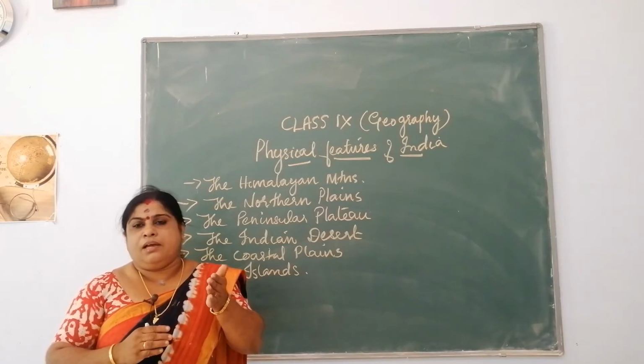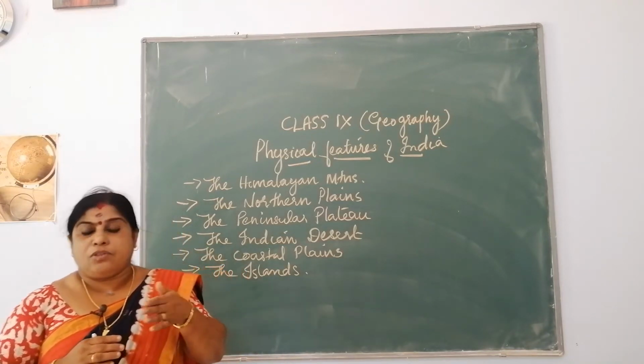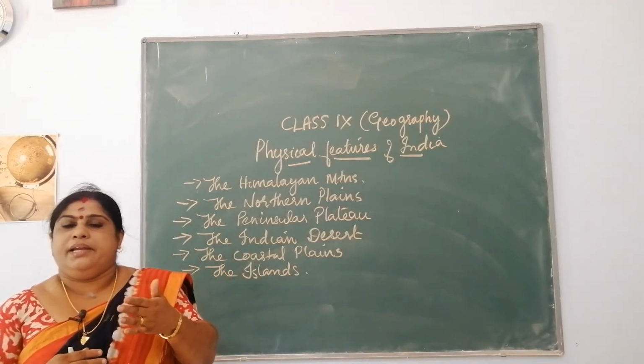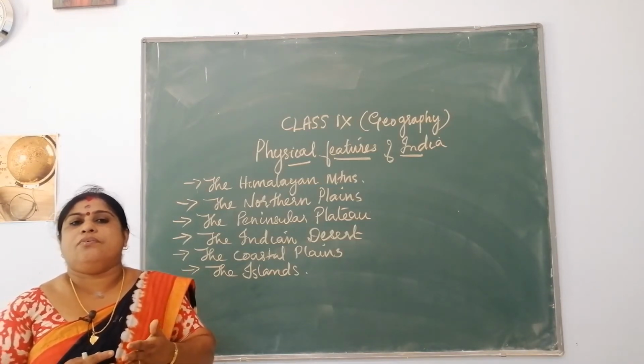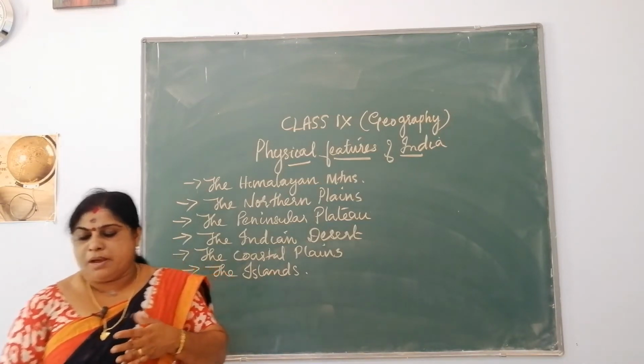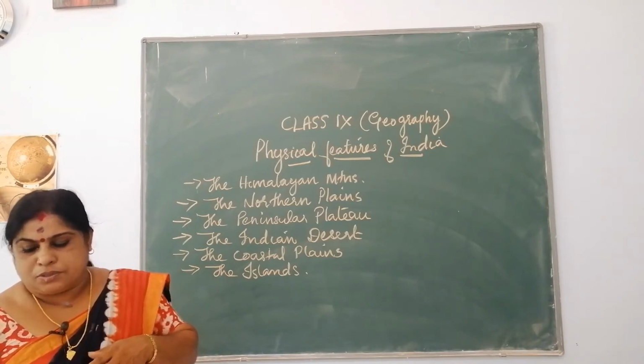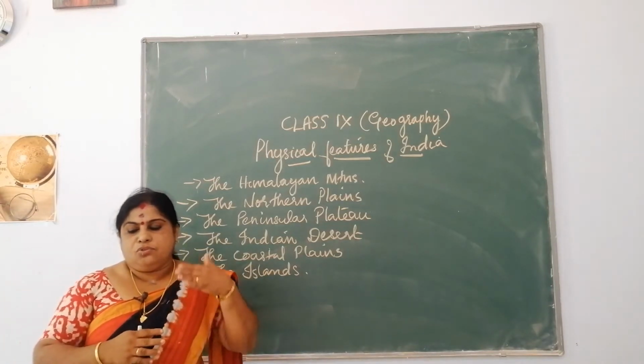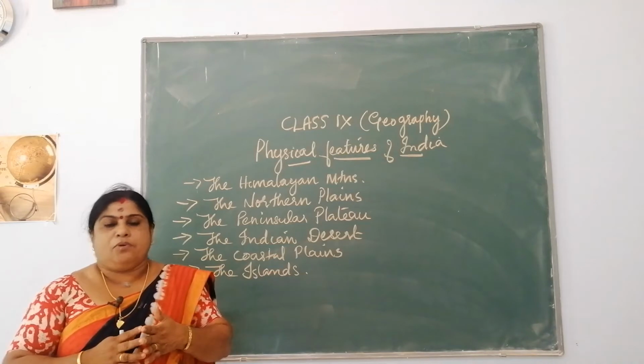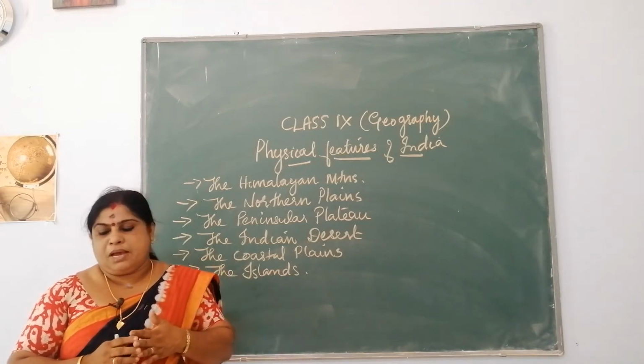So, today you will be moving on to the ideas related to the formation of the Himalayan mountains, or how the Himalayan mountains were formed. There are 2 main theories propounded related to the formation of the Himalayan mountains.